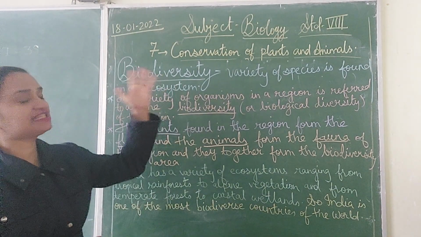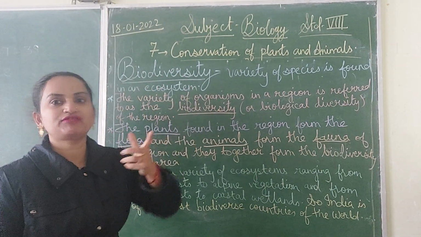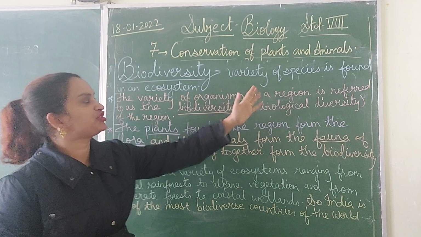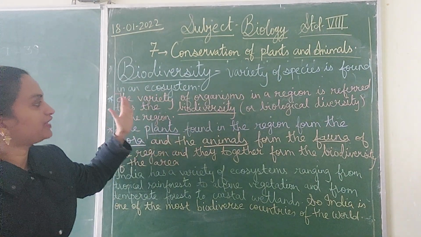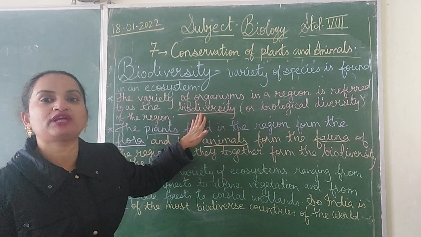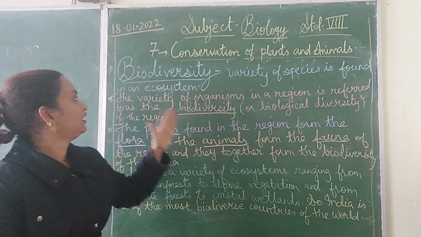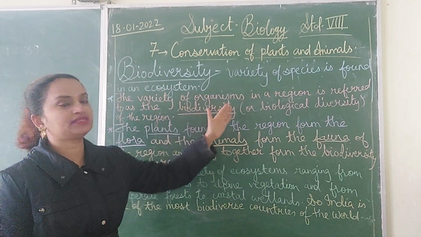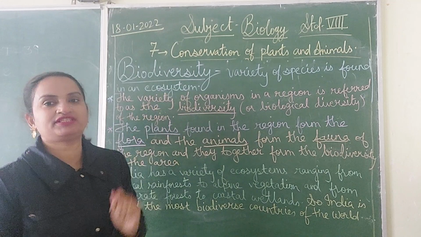So, let's start with biodiversity. Biodiversity, we know that, we have studied before also, variety of species is found in an ecosystem. Yes? And what is the definition of the term biodiversity? You should know this very well. The variety of organisms in a region is referred to as the biodiversity.